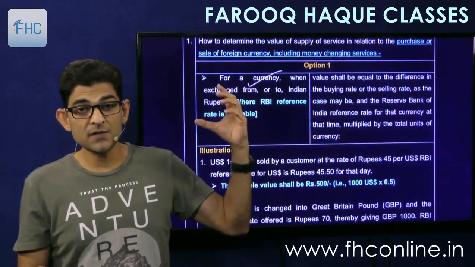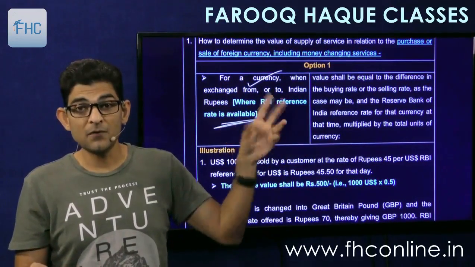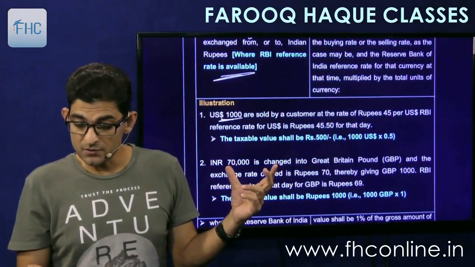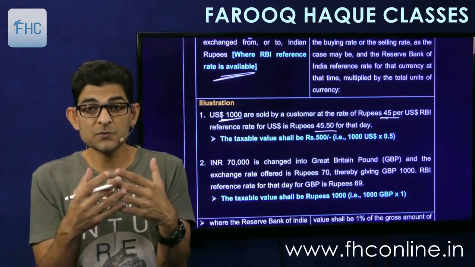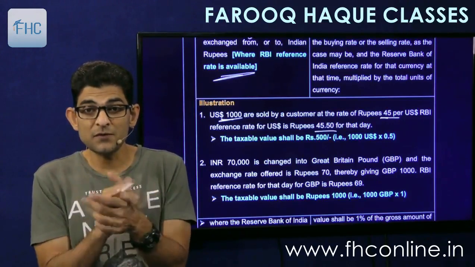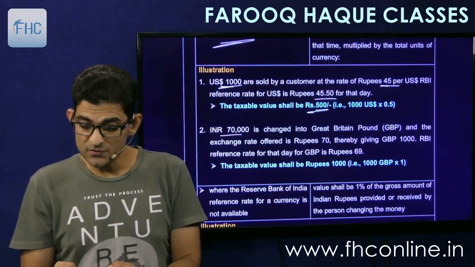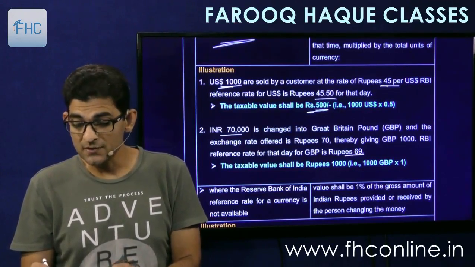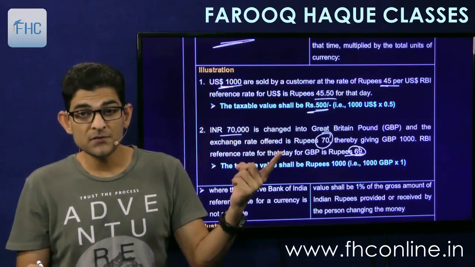So if Indian currency is converted into dollars or dollars into rupees and the RBI rate is available, then we have to find out the difference. Like in this example, USD 1000 are sold by a customer at the rate of rupees 45 per USD. RBI rate was 45.5, so the difference is 0.5. 0.5 into 1000 units is 500. 500 is the value. Second was 70,000 rupees changed into Great Britain pound, the exchange rate offered is 70, thereby giving GBP 1000. The RBI reference rate for that day is 69. So again the difference is 1 rupee. 1 rupee into 1000 GBP is 1000 rupees.